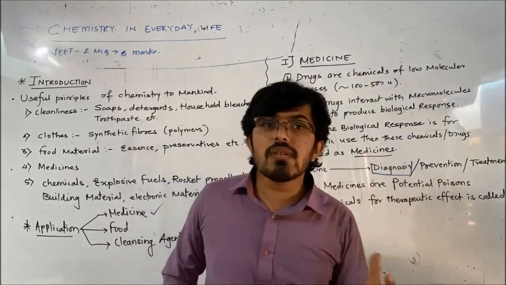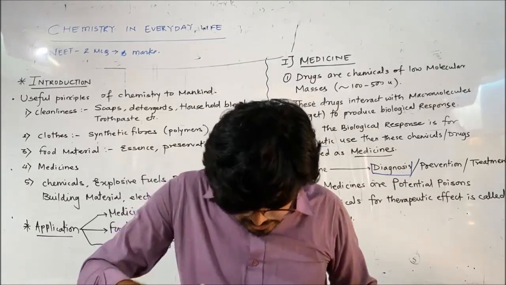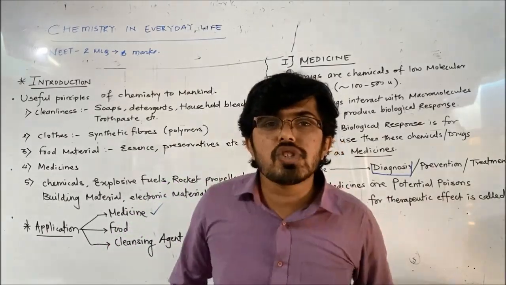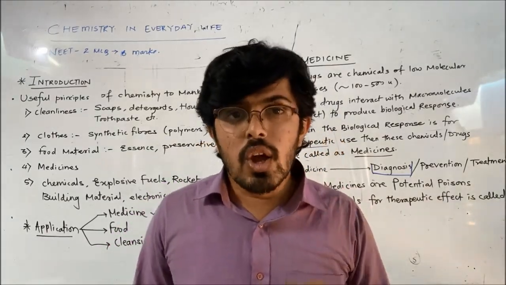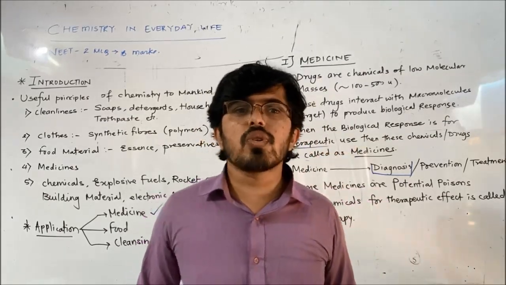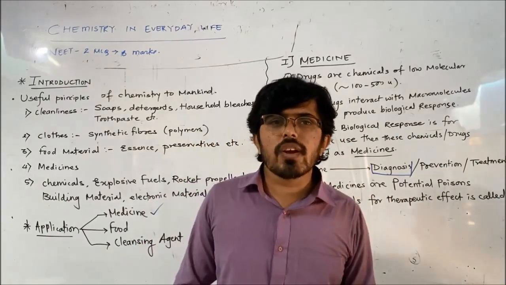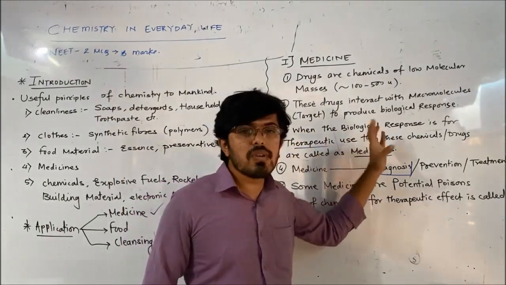Now you may say, where are chemicals used in diagnosis? Simple. While doing sonography, when the probe is kept on the stomach, they apply a gel. Gel is a type of chemical. While taking an ECG, it is applied. Various diagnostic tests, which include blood tests and urine tests, involve chemicals in them.